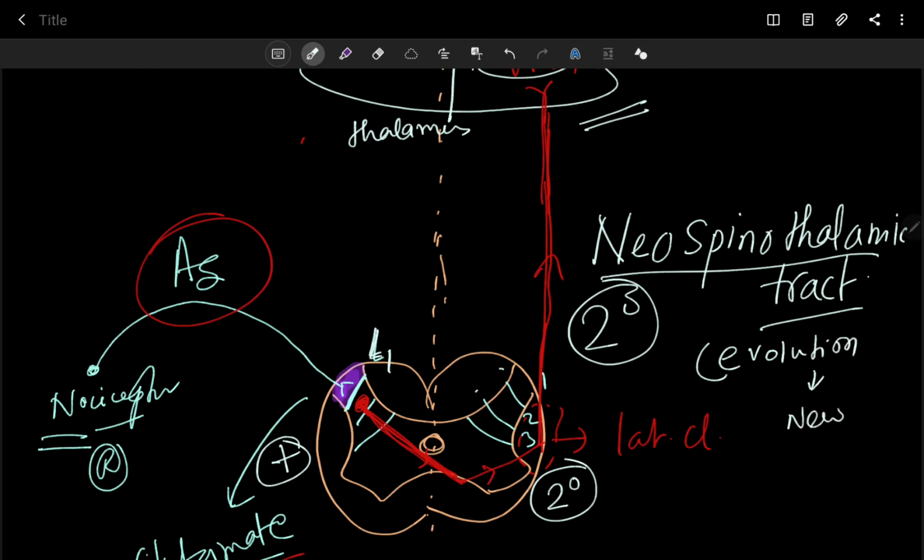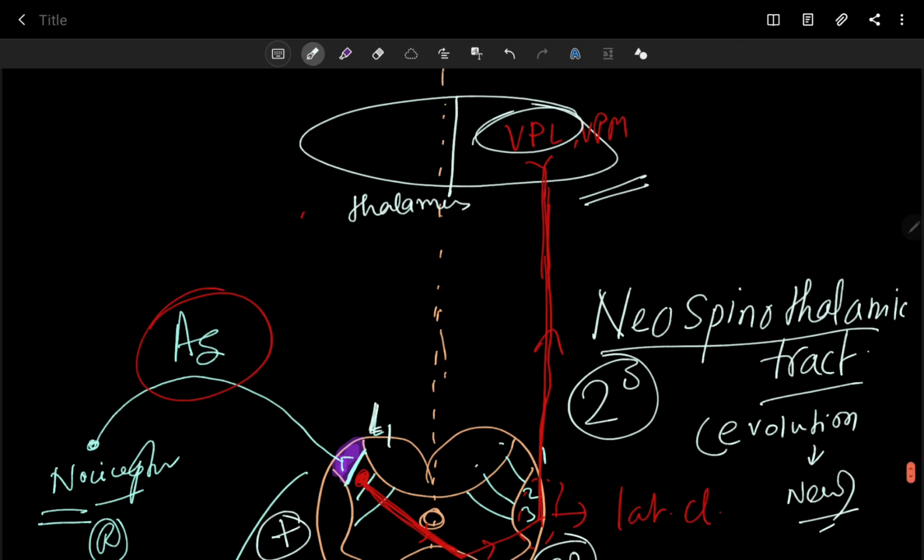It is new in evolution. That's why this is called neo-spinothalamic. Actually, myelin came latest, or new, in evolution. That's why this is called your neo-spinothalamic tract also.